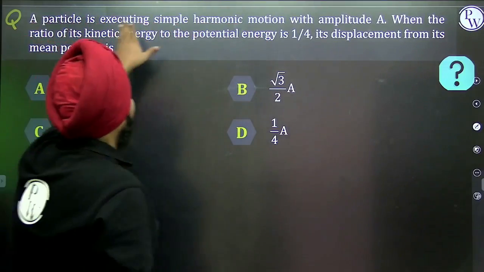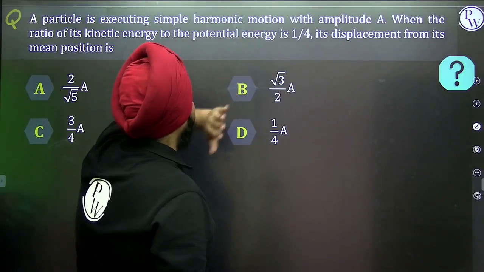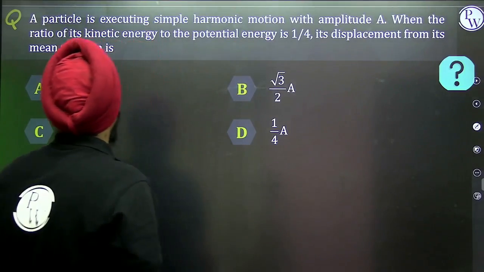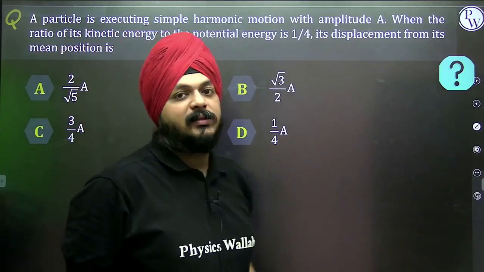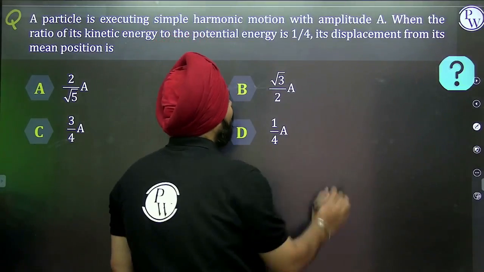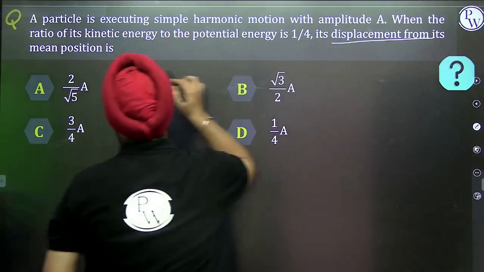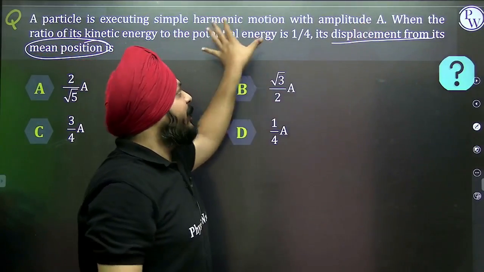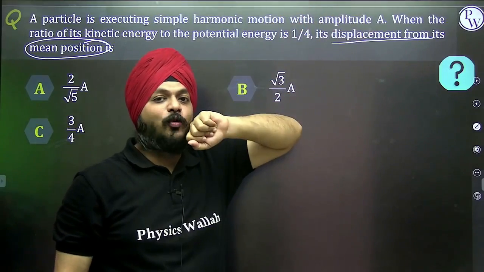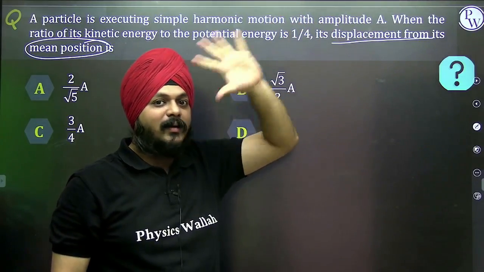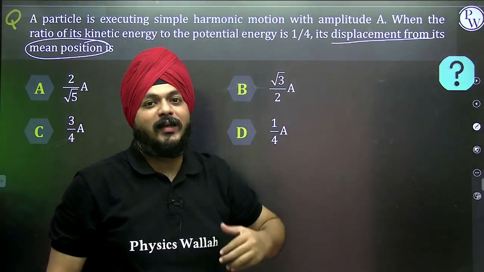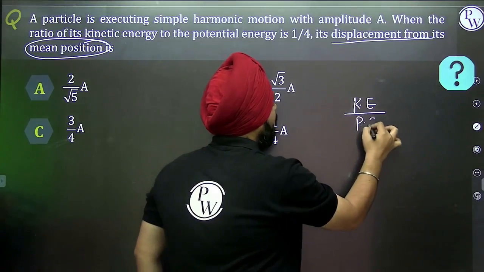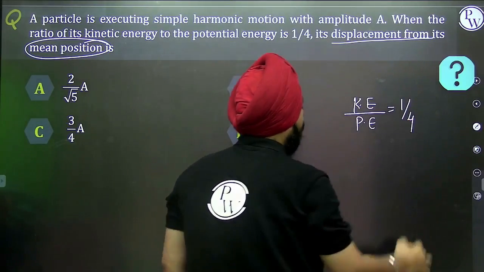Suppose a particle is executing SHM with amplitude A. When the ratio of its kinetic energy and potential energy is 1/4, what is the displacement from its mean position? This part is from the fundamentals of SHM. The ratio of kinetic by potential is given as 1/4, so this forces us to use the concepts of energies.